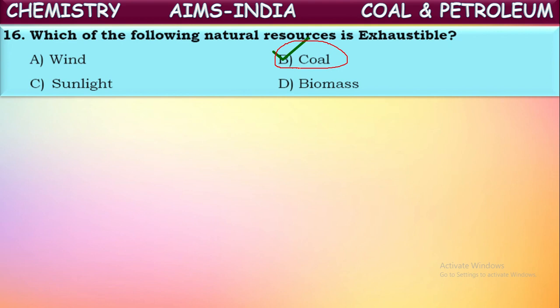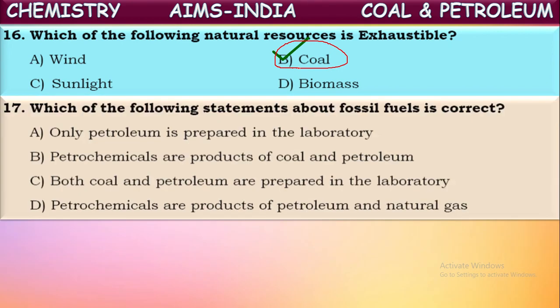Okay. Next, which of the following statements about fossil fuels is correct? Fossil fuels means the fuels which are obtained by the decomposition of dead organisms. Now see, only petroleum is prepared in the laboratory. Is it correct? No, petroleum cannot be prepared in the laboratory. Now, next one.